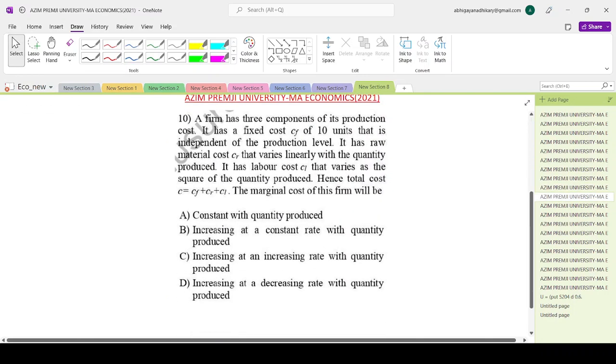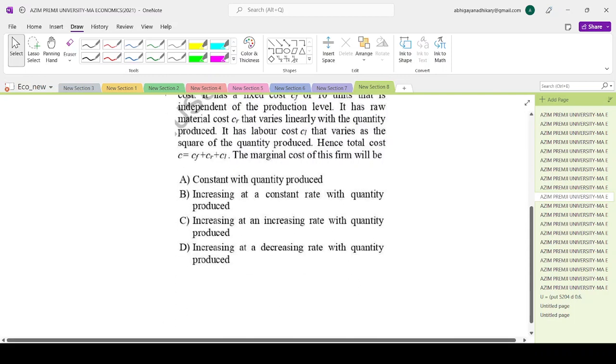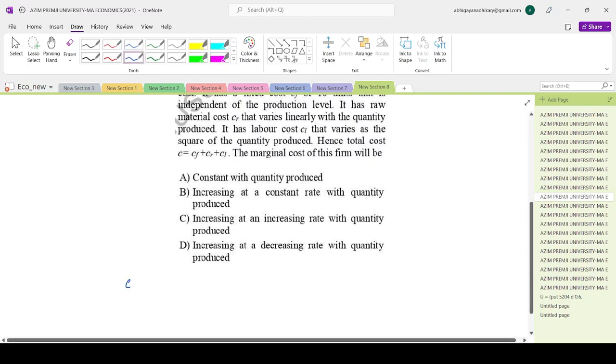so now let's move on to question number 10 of the Azim Premji University M Economics paper 2021. A firm has three components of its production cost. It has a fixed cost CF of 10 units that is independent of the production process. It has raw material cost CR that varies linearly with the quantity produced. It has a labor cost CL that varies as the square of quantity produced. Hence, the total cost function is C equals to CF plus CR plus CL. Then the marginal cost of the firm will be, with the options.